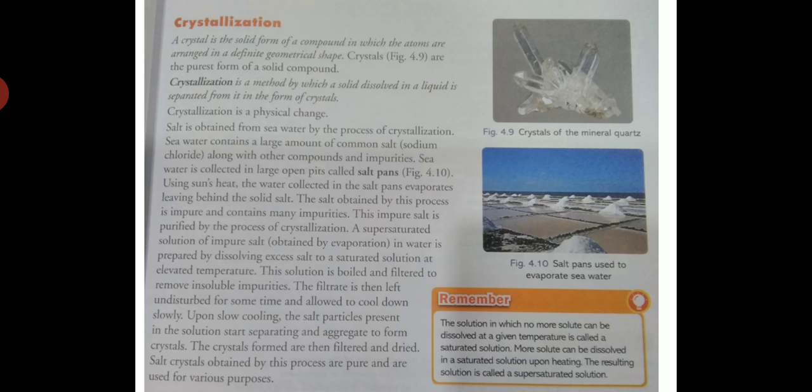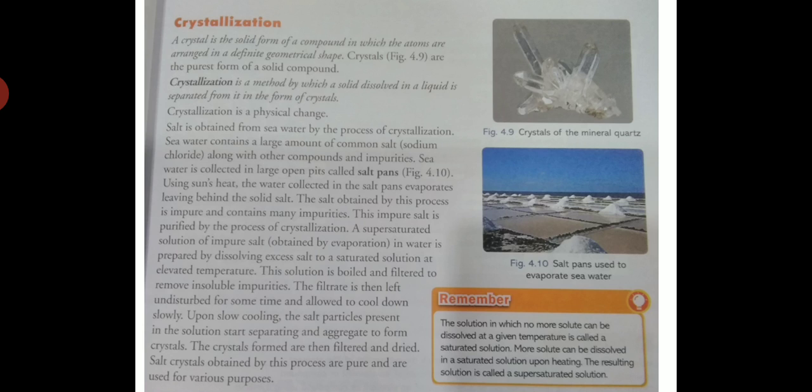Okay students, this is a supersaturated solution of impure salt obtained by evaporation. Evaporation is the process by which water changes into water vapor, and this evaporation is done by the sun's heat.